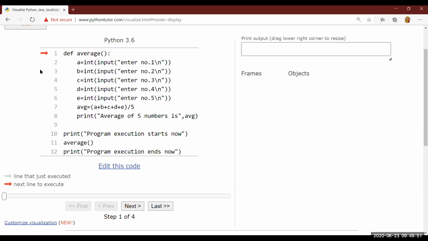First of all, this function will be created. That means one name will be given. In the global frame, one name will be created with the name average and it will be bound with the function. Let me execute. Let me click on the next button.